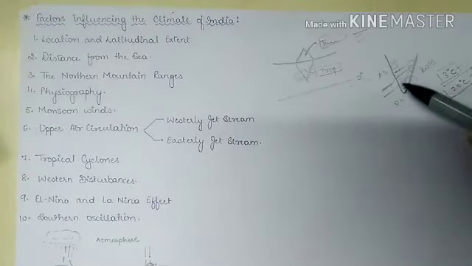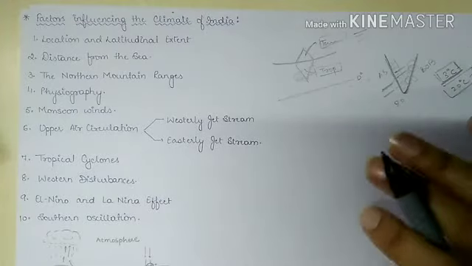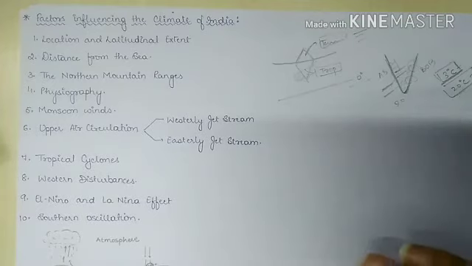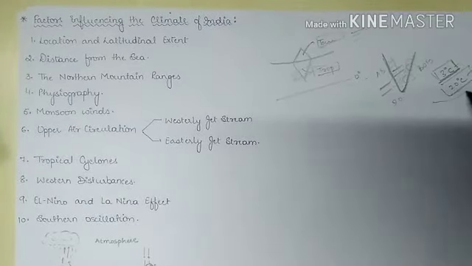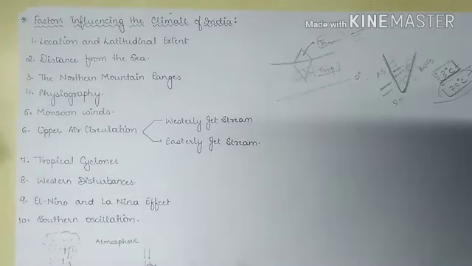Coastal areas are influenced by this water body, because of which their temperature is constant as well as moderate throughout the year, while the interior part experiences extreme difference between winters and summers.